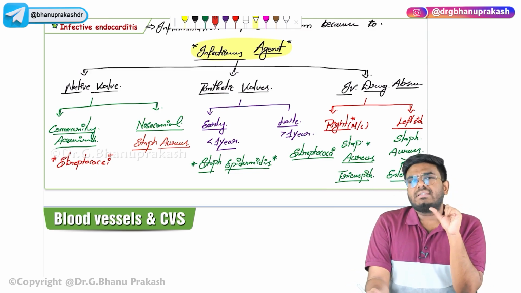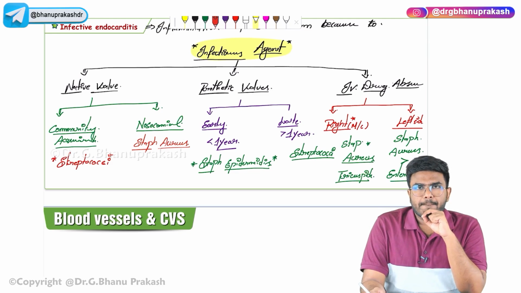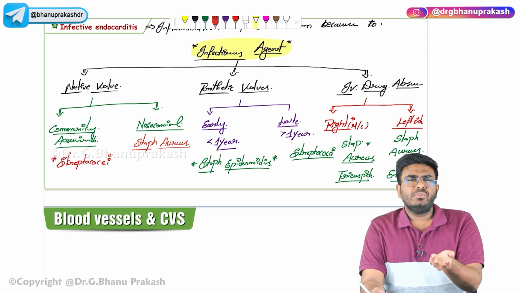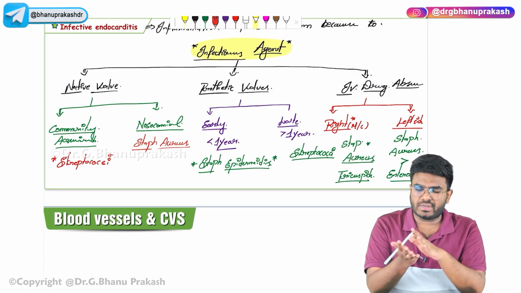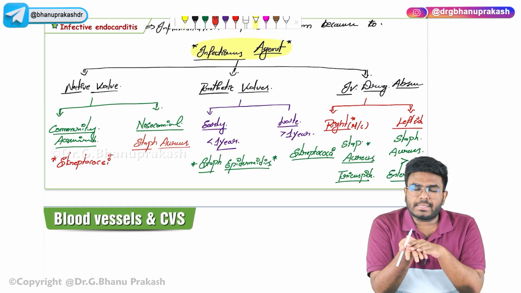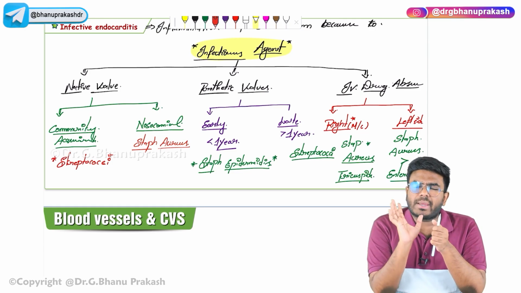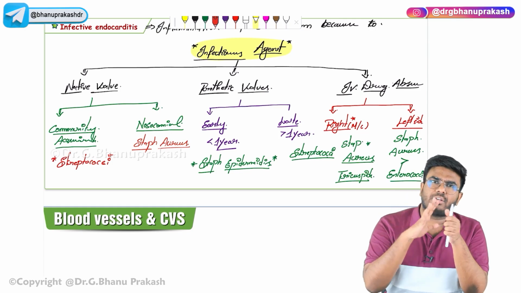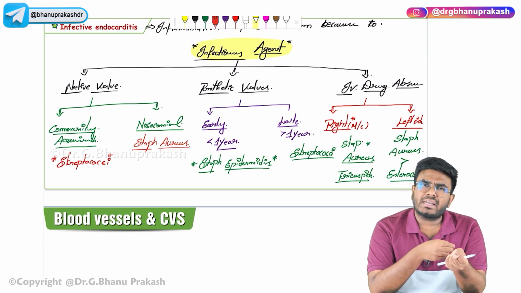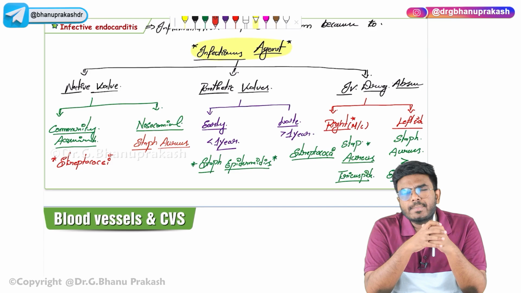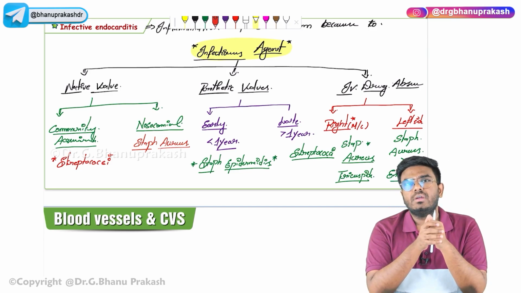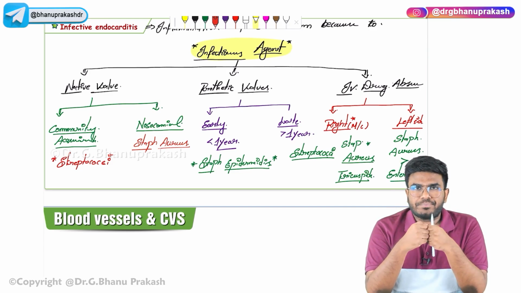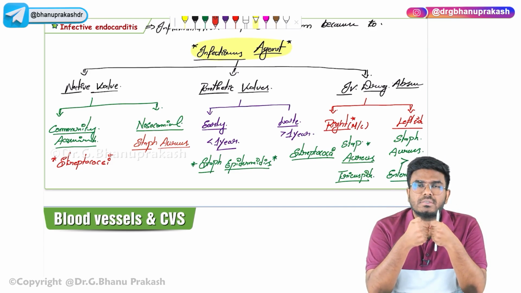Having said that, the one important point which I want you to know is, every day we have some amount of bacterial infestation. Some amount of bacteria definitely will go into my body, definitely on my skin, and that bacteria will take access into my body. Do you think that this bacteria can cause infective endocarditis? No. A healthy person, the healthy valve, the healthy endocardium cannot be attacked by this bacteria. Healthy endocardium or healthy valves are not going to be damaged or inflamed because of this bacteria.